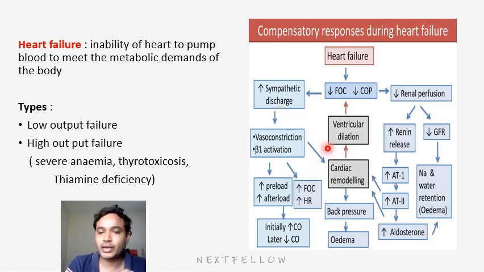Here the main pathology, whether by kidneys or by sympathetic activity, is that both cause cardiac remodeling. The cardiac remodeling by the kidney is due to aldosterone. If cardiac remodeling happens, obviously ventricular dilation occurs, so more fluid will accumulate. It further leads to heart failure. This is the compensatory response. So what are the drugs we will use in heart failure? We will see in the following slides.